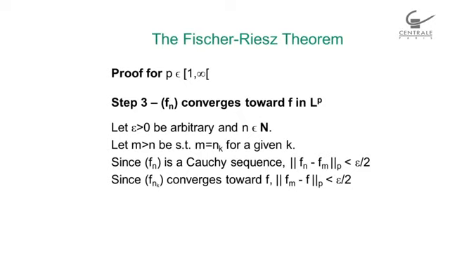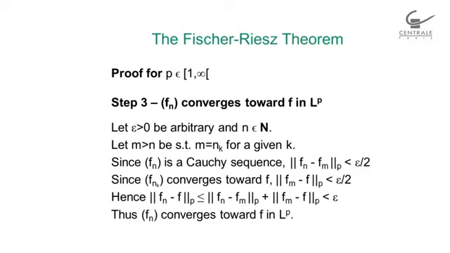And the reason is that f_m is somehow an f_{n_k}. So I know that f_n minus f in norm L^p will be smaller than f_n minus f_m in norm L^p, which I know is smaller than epsilon over 2, plus f_m minus f in norm L^p, which is also smaller than epsilon over 2. So the bottom line is that f_n minus f in norm L^p is smaller than epsilon, which means that f_n converges toward f in L^p.